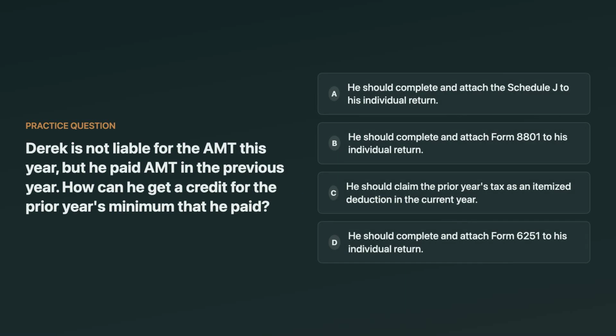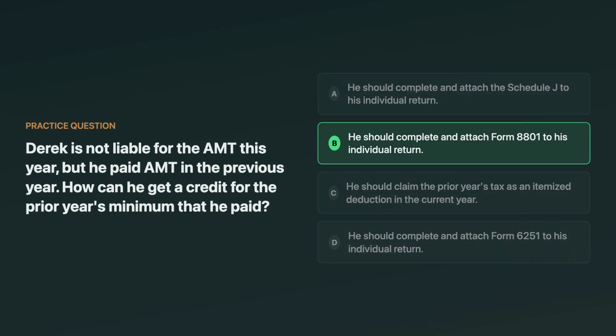Derek is not liable for AMT this year, but he paid AMT in the previous year. How can he get a credit for the prior year's minimum tax that he paid? The options include attaching Schedule J, attaching Form 8801, taking an itemized deduction this year, or attaching Form 6251. Think about which form is specifically for the prior year AMT credit.